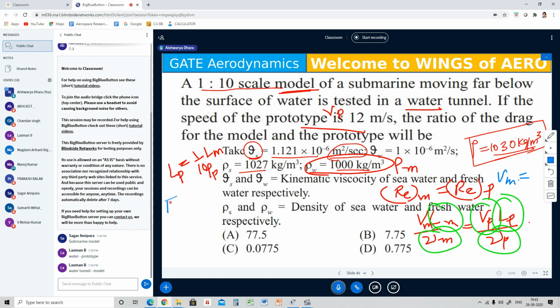F of P, then what is the formula? Rho V square L square. You have to use this formula again. Did you get it? You have all the ratios, then substitute and you will get the answer. Tell me which one is the right answer.